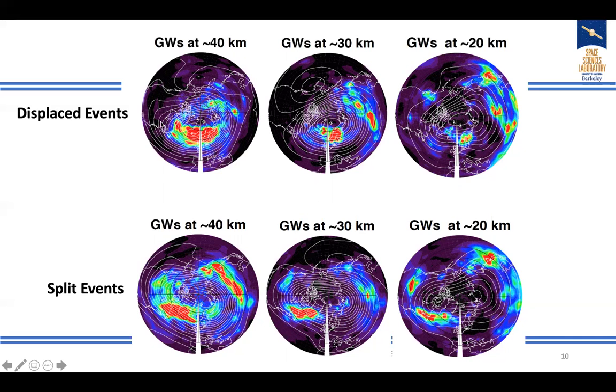For the displacement, gravity wave enhancements mainly happen here. The split event has two locations, one over the Greenland area, and then the other side, and here we see the gravity wave enhancement. In this case, we see the connection from the low altitude, probably the propagation of gravity waves. Again, this is the same for the displacement event. For this, gravity waves propagate up there. And this gravity wave enhancement here could be coming from the meridional propagation of these gravity waves, or could be generated in situ.